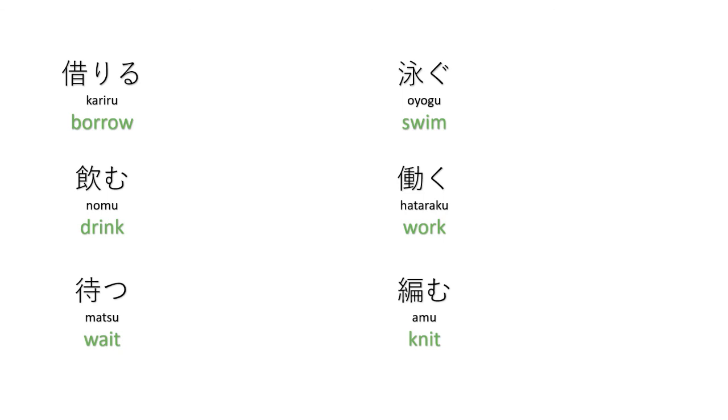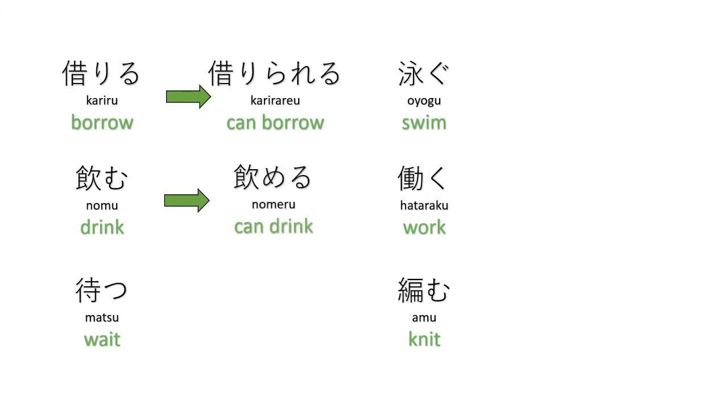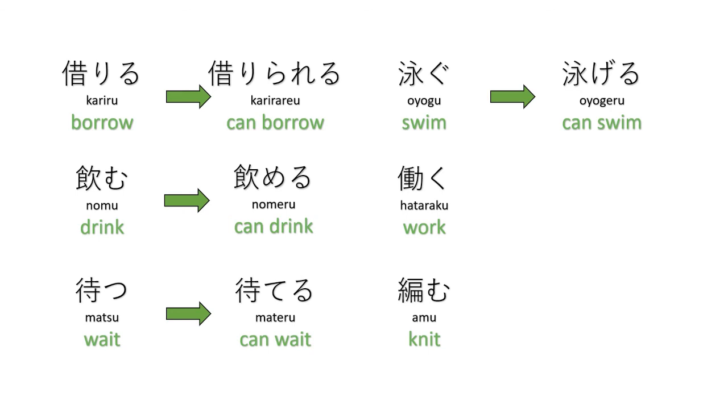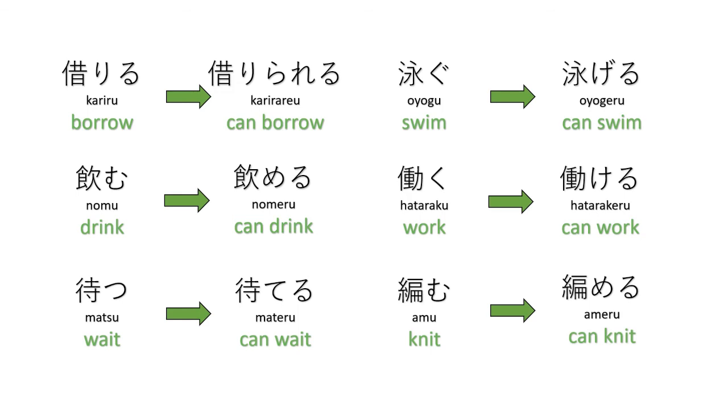And for the last set, kareru becomes karirareru, can borrow. Nomu becomes nomeru, can drink. Matsu becomes materu, can wait. Oyogu becomes oyogeru, can swim. Hataraku becomes hatarakeru, can work. And lastly, we have amu becomes ameru, can knit. Okay?